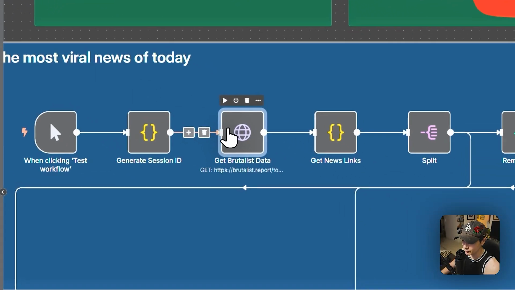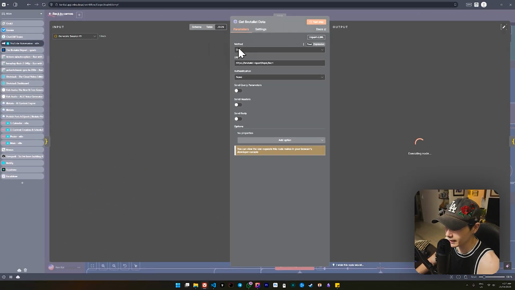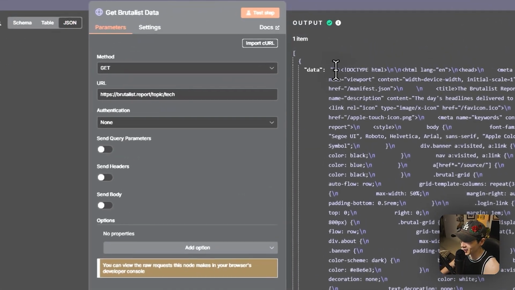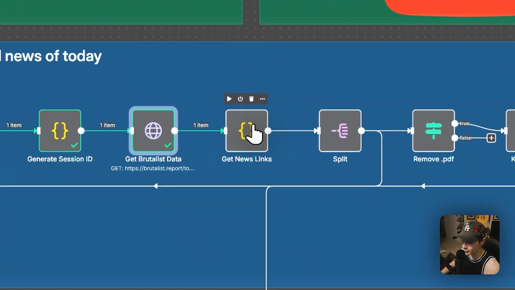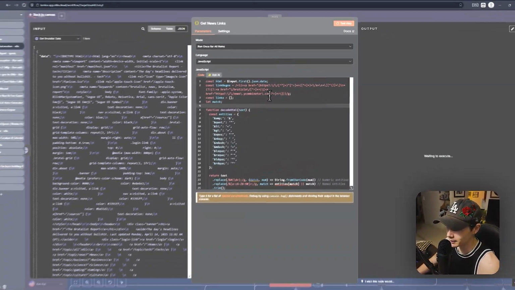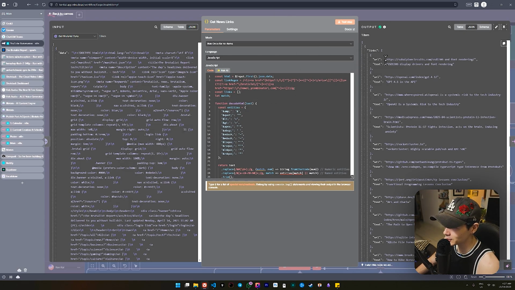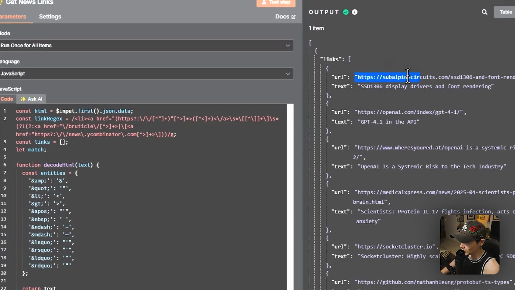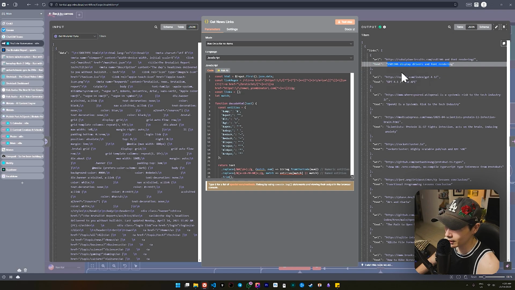Now, if we actually get this Brutalist data right here, I'll show you really quick, what we're going to get is a whole mess of information. What I want to be doing with that information is sanitizing it, essentially. Rather than leaving it like that, I want structured, clean data. If I press test step with this JavaScript code, what I'm left with from all of this is beautiful data. We can see the URL, the headline or the text, everything very clearly.